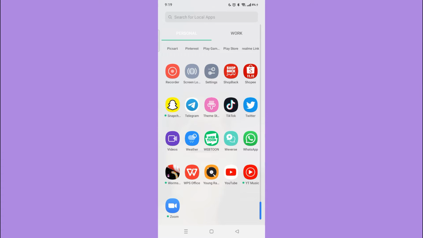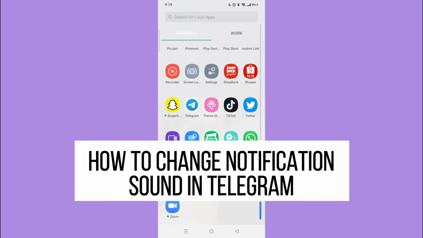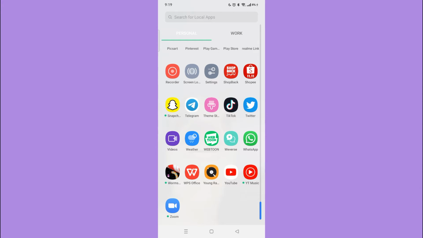Hi! For today we are back again to a quick and easy video tutorial on how to change notification sound in Telegram. So with no further ado, let's start.